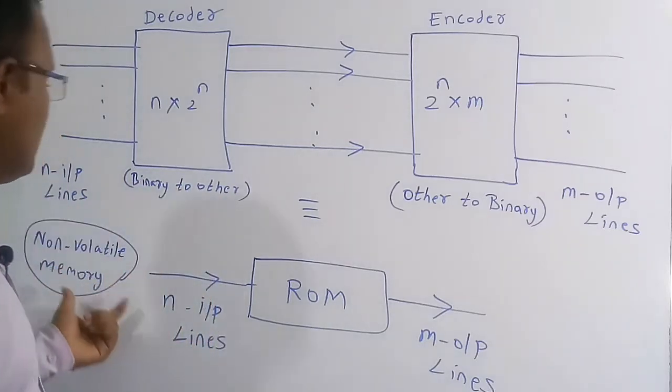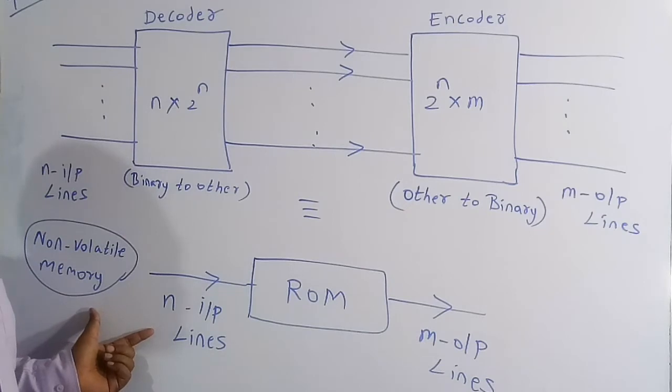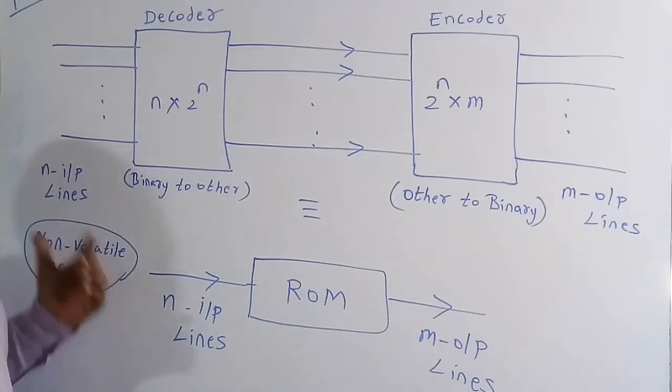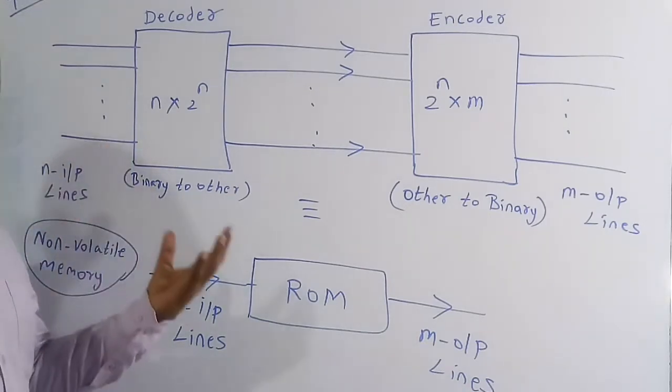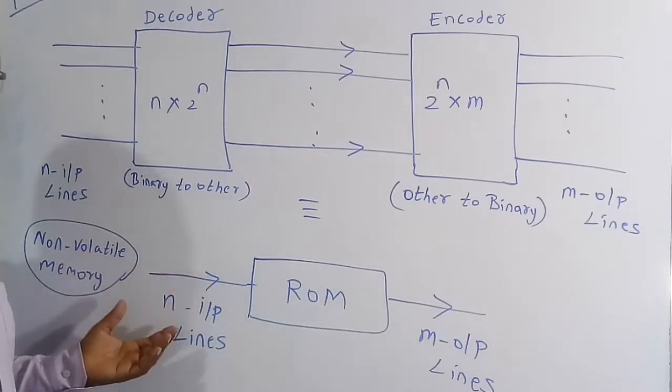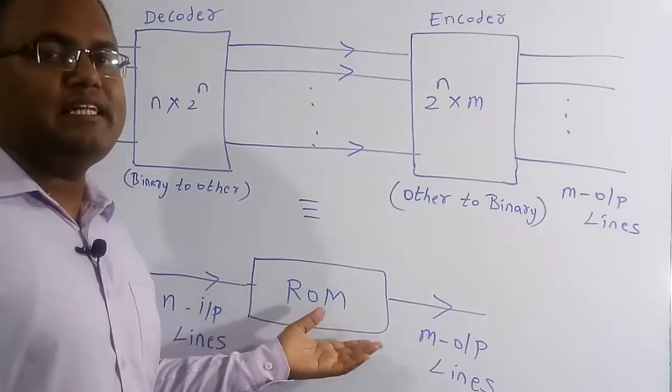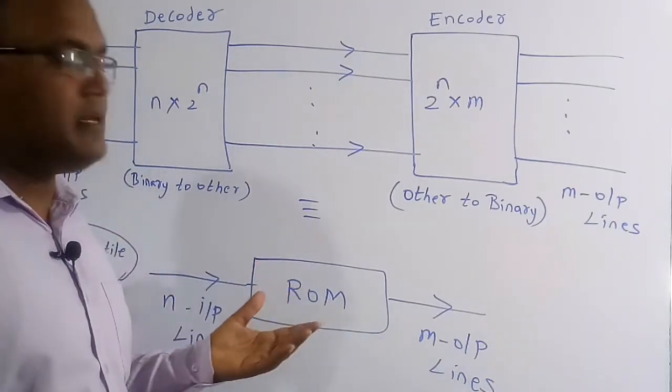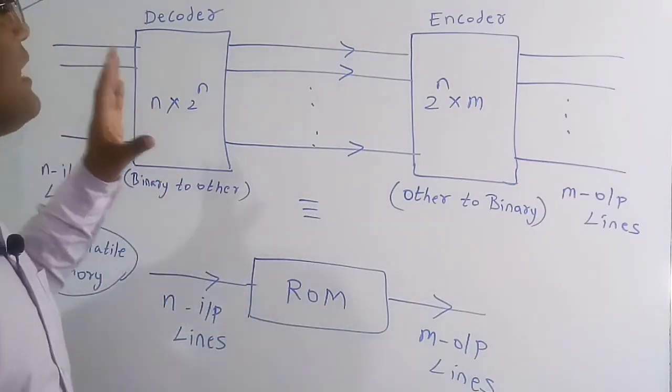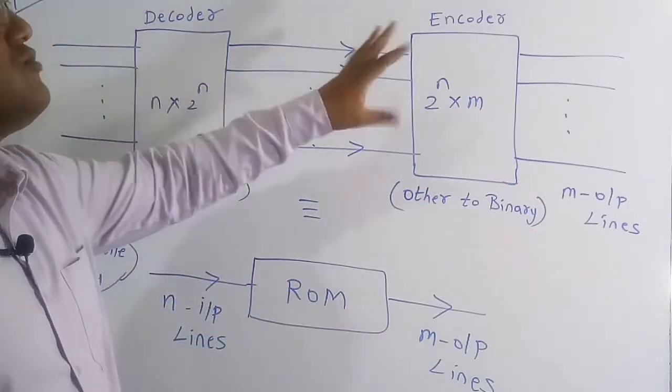So we can say it is a non-volatile memory. It is not going to be changed by the consumer or customer. He can't change anything. He can't write any data into a ROM. It is already fixed there. So we can only read the data, but we can't write anything into that memory. Therefore it is going to consist of basically a decoder and also an encoder.